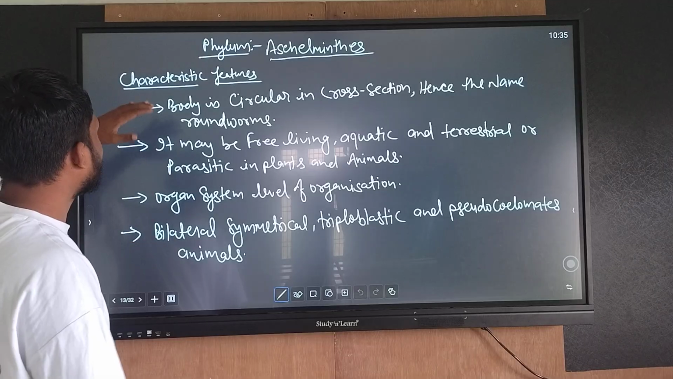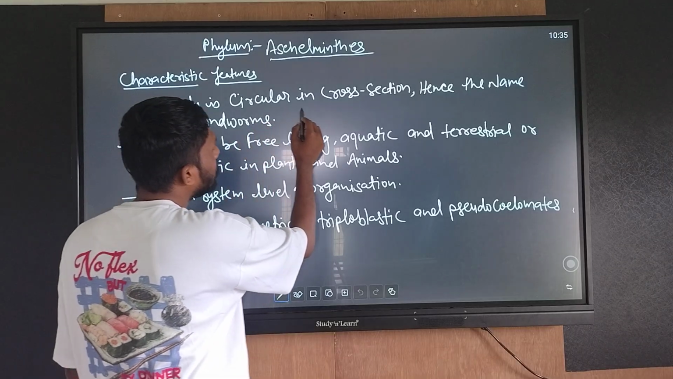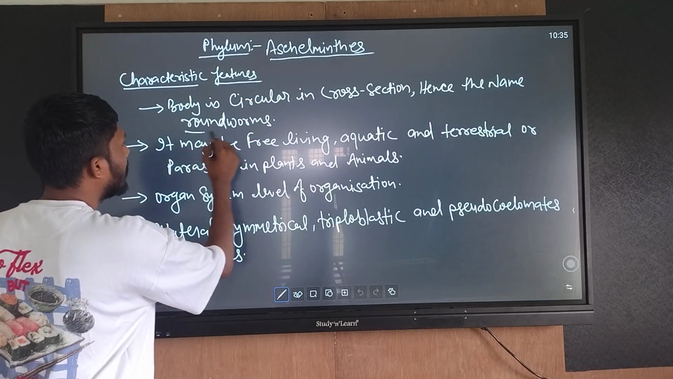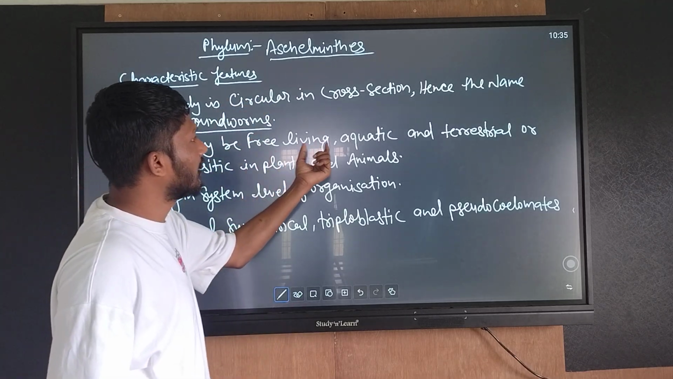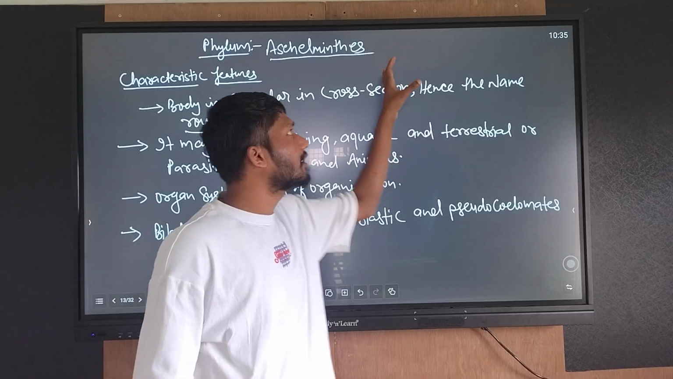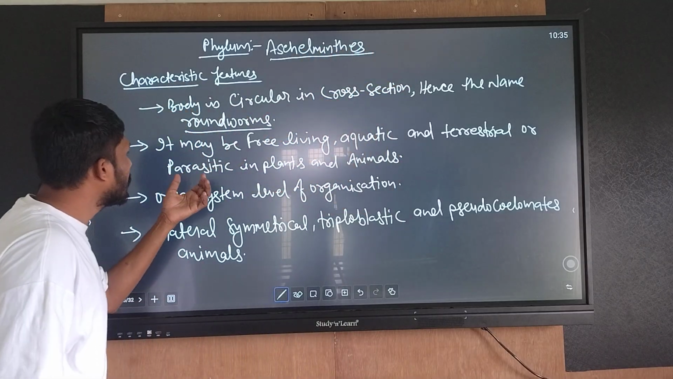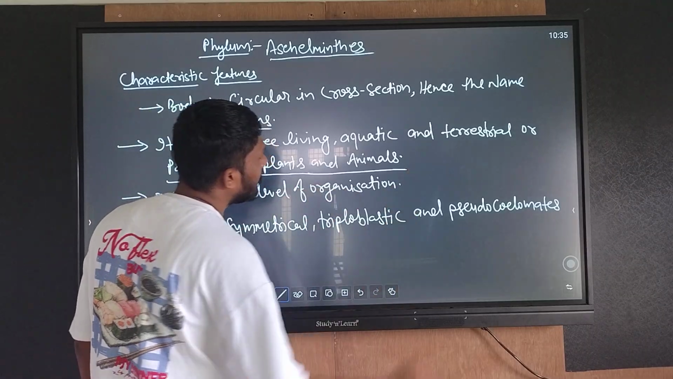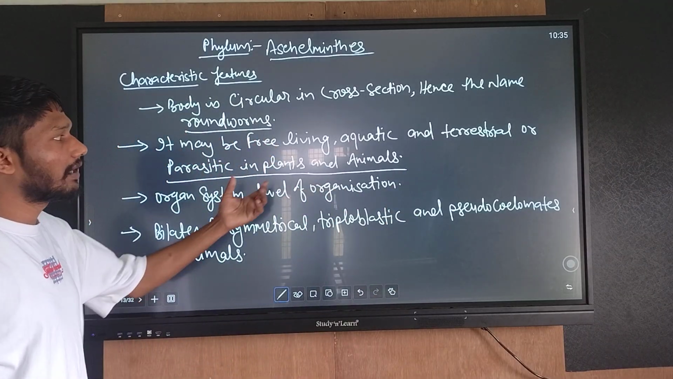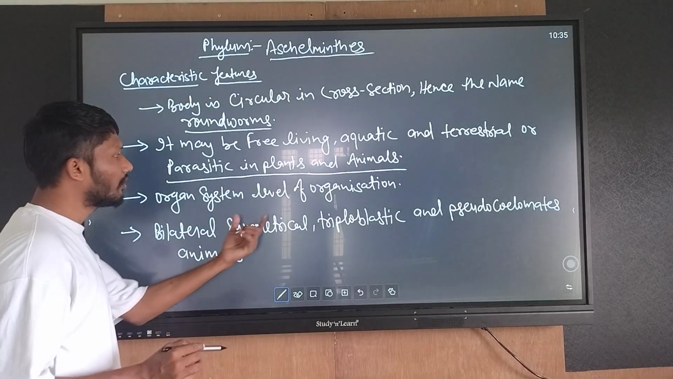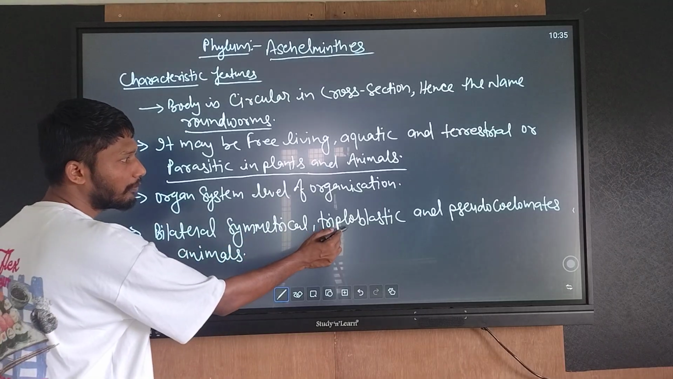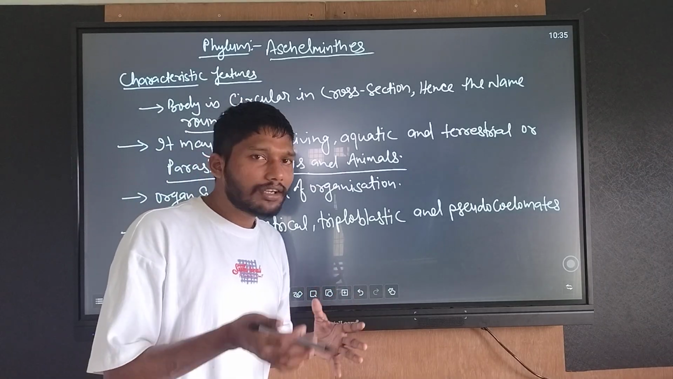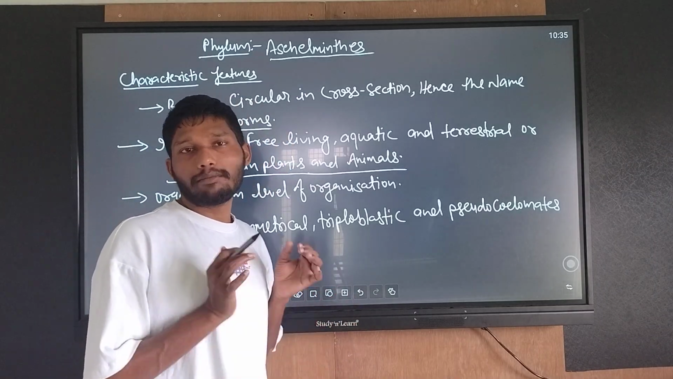Phylum Aschelminthes. Characteristic feature: body is circular in cross section, that's why the name roundworm. They may be free living, aquatic or terrestrial, and parasitic in plants or animals. Organ system level of organization: bilaterally symmetrical, triploblastic, and pseudocoelomates. Pseudocoelomates means the body cavity is present but not lined by mesoderm.